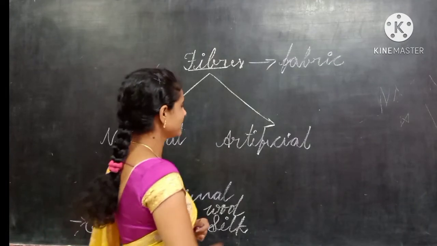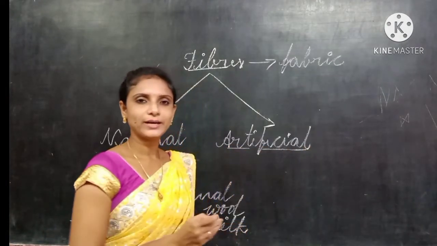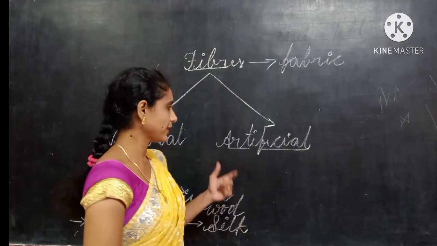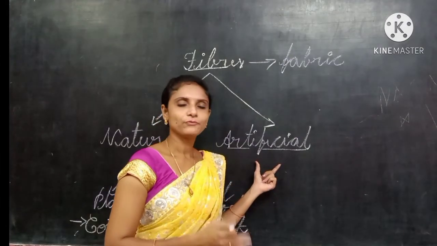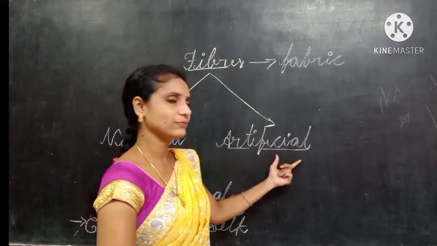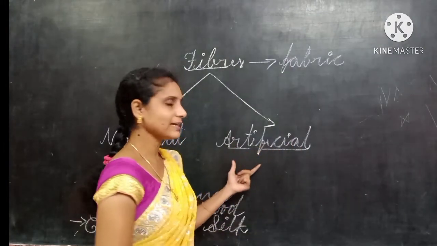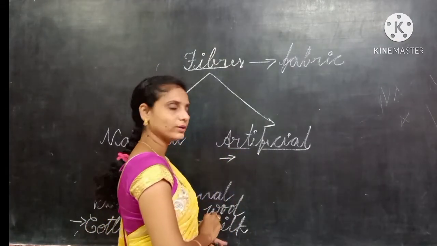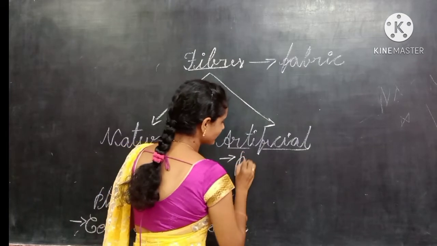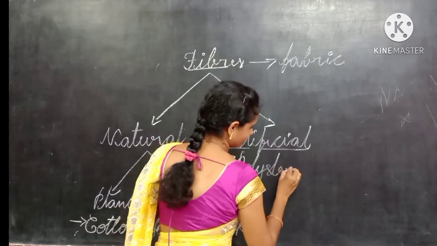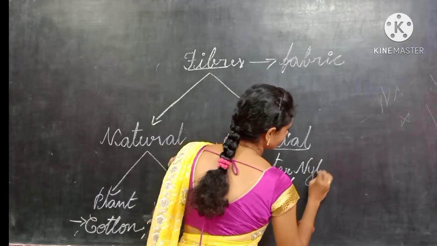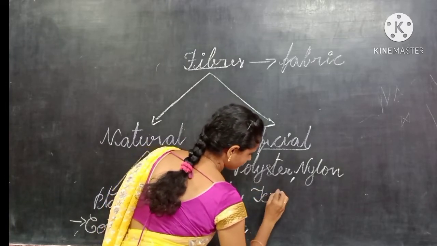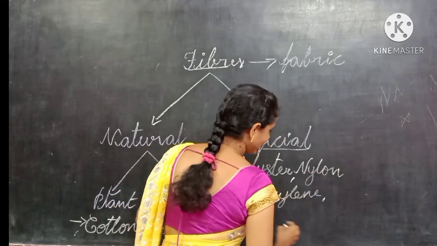If we come to artificial fibers, what are artificial fibers? The fibers which we get by using chemicals. The fibers which we get from chemicals are called artificial fibers or synthetic fibers. What are the examples of these artificial fibers? Examples are polyester, nylon, terylene, and acrylic.